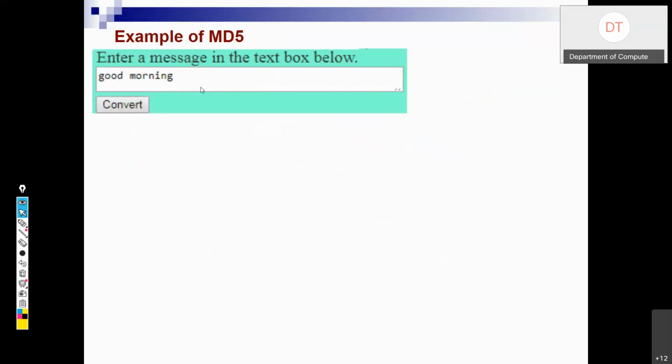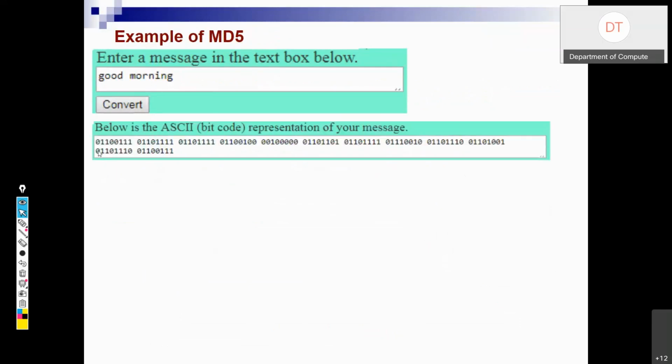Now let's understand it through an example. Suppose this is our message: good morning. ठीक है? तो ये good morning हम represent कर रहे हैं in how many bits? So G is represented by ASCII bits. ASCII मतलब 8 bit का coding होता है. ASCII means 8-bit coding. So G is converted to 8-bit coding. Similarly, O, D, space, M, O, R, N, I, N, G. So this is the total ASCII bit code for this input message.